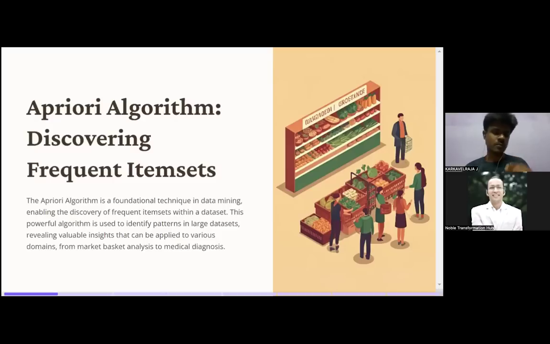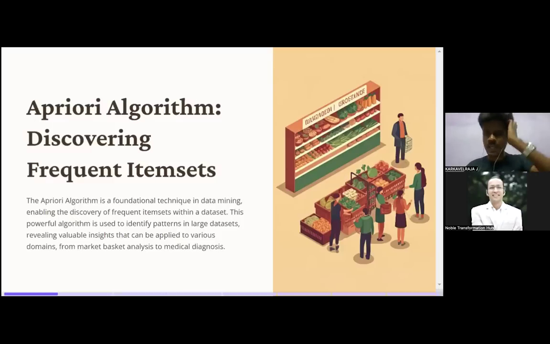What is the Apriori algorithm? The Apriori algorithm is a foundation technique in data mining, enabling discovery of frequent item sets within the data set. This is a powerful algorithm and is used to identify patterns in larger sets, revealing valuable insights that can be applied to various domains, from market basket analysis to medical diagnosis. Putting it in a simple manner.